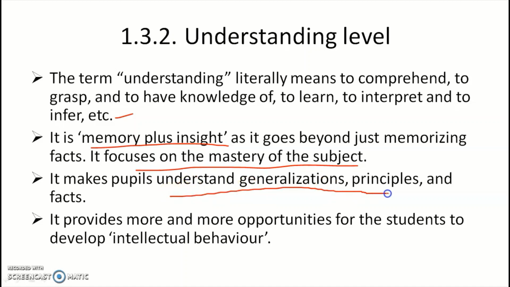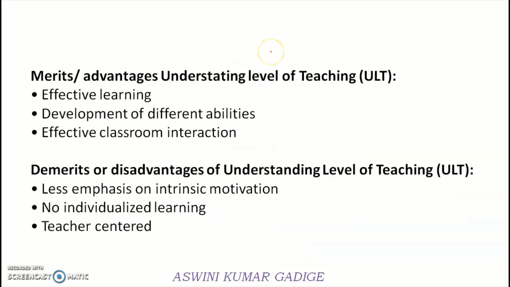It makes people understand the generalizations, principles, and what exactly the facts are. It provides more and more opportunities for the students to develop intellectual behavior. So for intellectual behavior and creativity, this understanding level plays a very vital role in the students. Coming to the merits of ULT, understanding level teaching: effective learning, development of different abilities, and effective classroom interaction. Because whenever the student starts understanding the concepts, he will raise doubts to the teachers, then automatically interaction will happen between the students and the teachers.